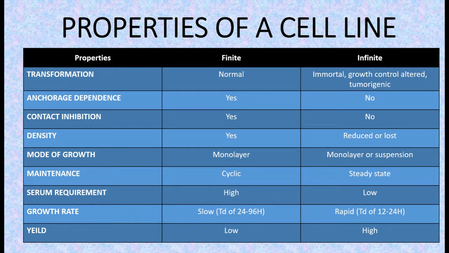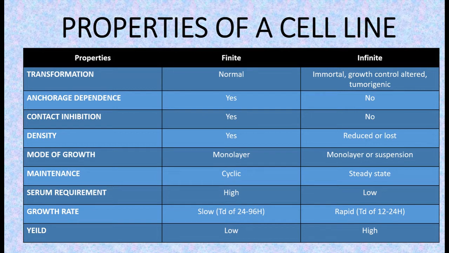Now comes the mode of growth. It is a monolayer in finite cell line, that means a layer of cells in which no cell is growing on top of another, but all will grow side by side and often touching each other on the same growth surface. Whereas in continuous cell line, the growth can be monolayer or suspension, that is, the cells can grow in multiple layers or can grow freely in liquid media in suspended condition.